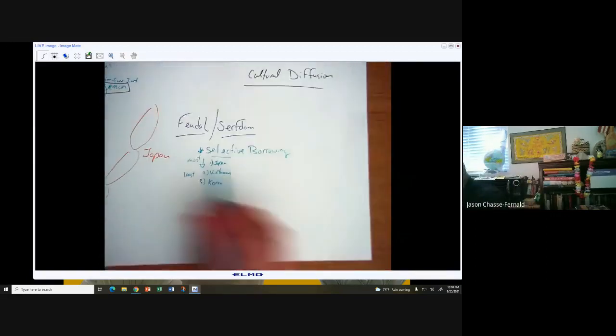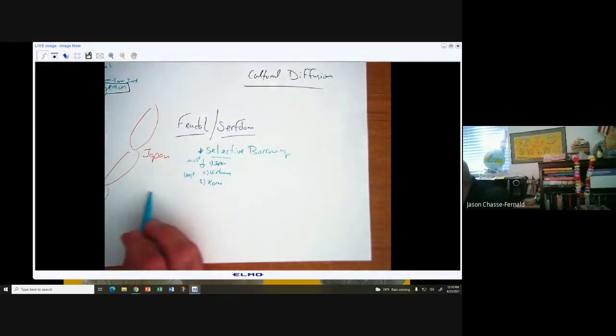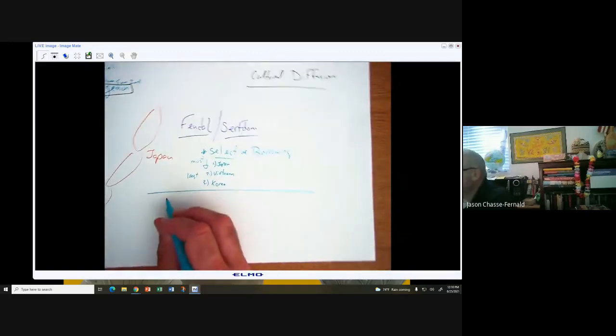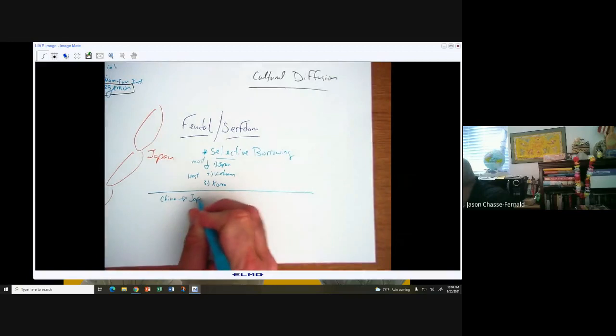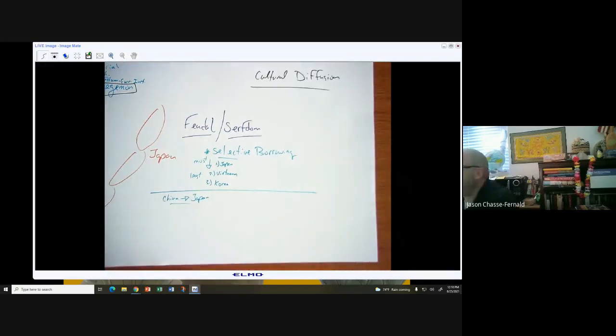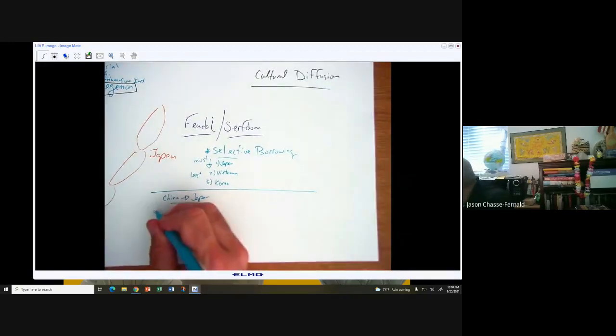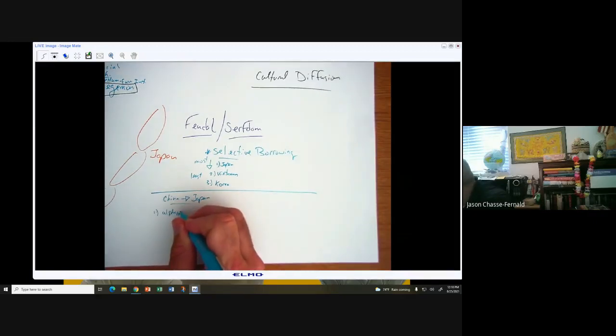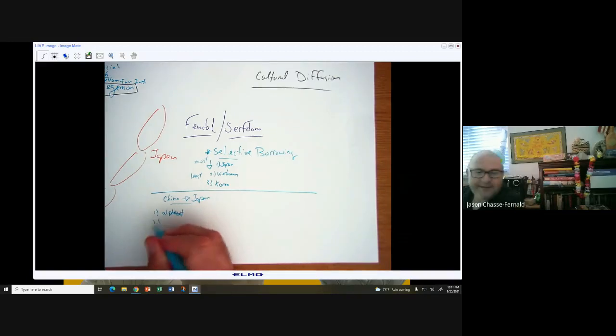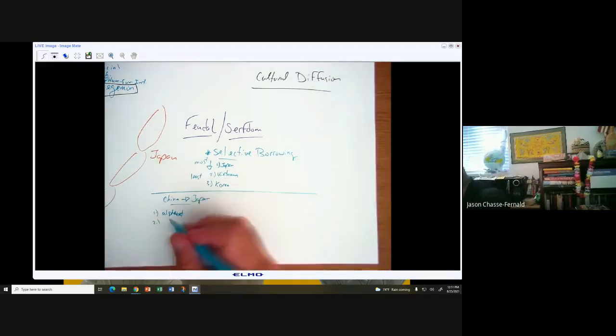All right, so we see this selective borrowing. What do we mean by that? What comes from China to Japan? What kind of things come from China to Japan? It's things like the alphabet, a good example.